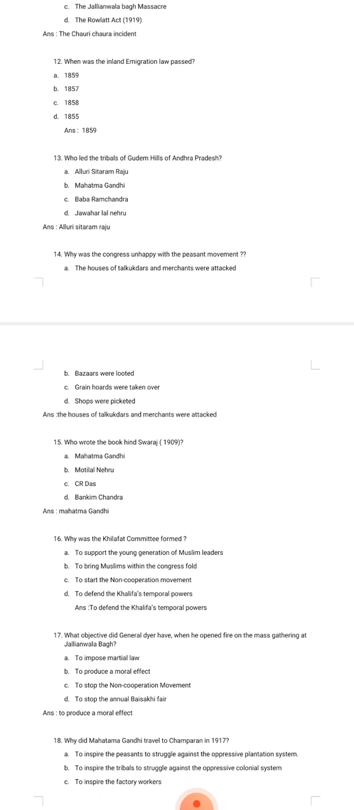12th, when was the Inland Emigration Act passed? The question has been repeated. Its answer is 1859. Who led the tribals of Gudem Hills of Andhra Pradesh? The option is Alluri Sitaram Raju, and his execution year is also very important.